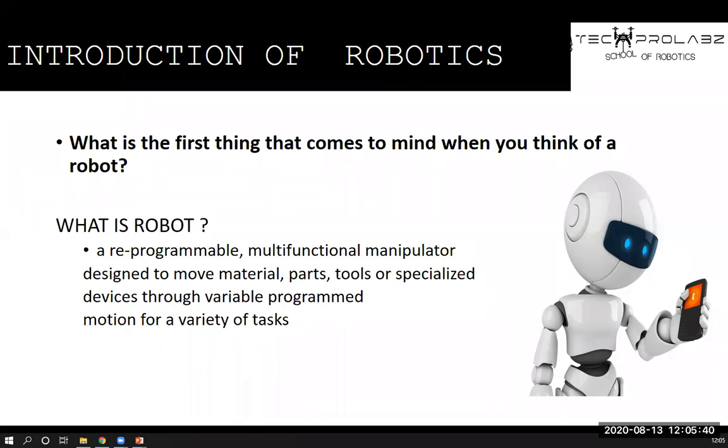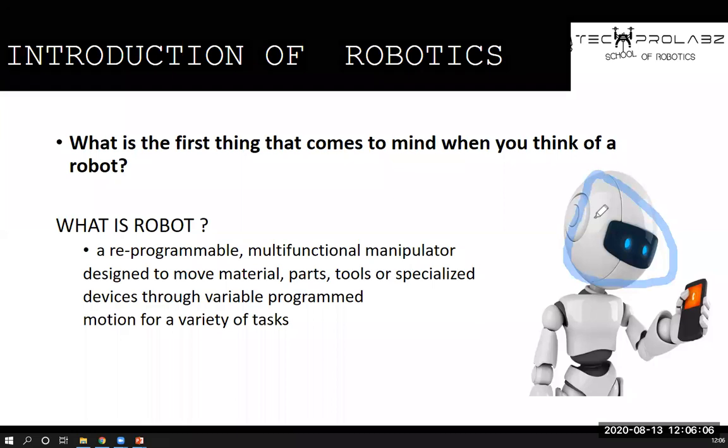Okay. So see, what is a robot? You have all seen a robot, right? You have talked about robots. You have seen robots in movies. So something like this you have imagined, right? Now when we talk about a robot, what do we see? We see a face, then eyes in it, right?